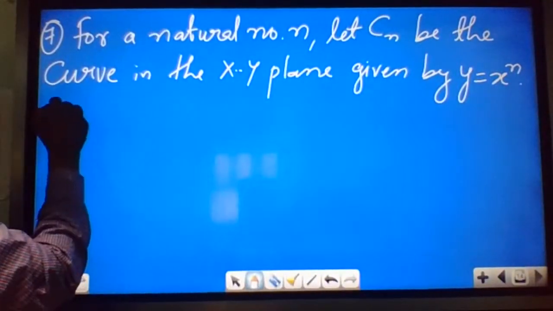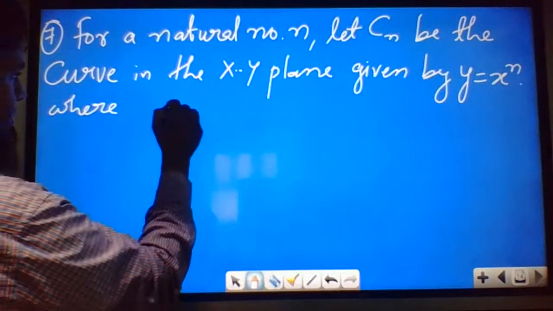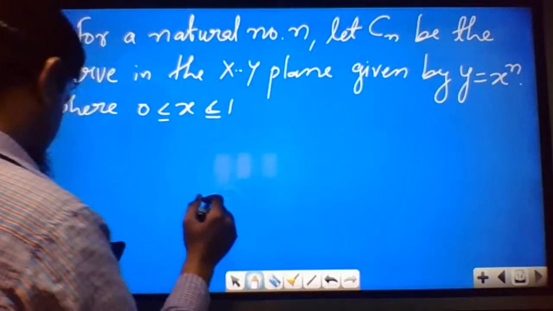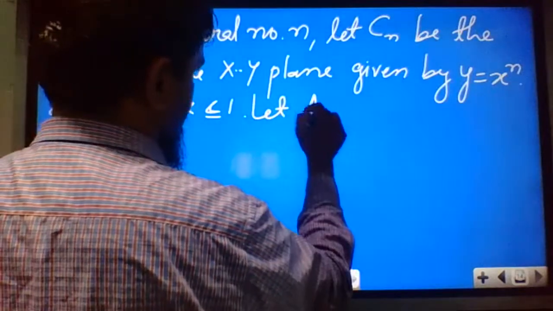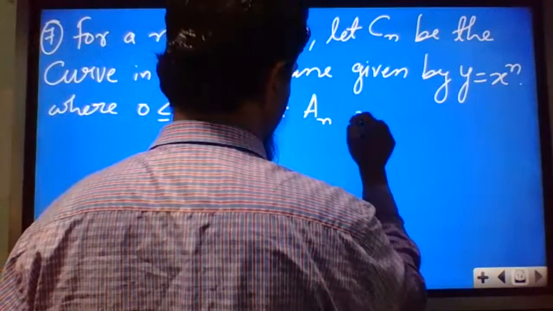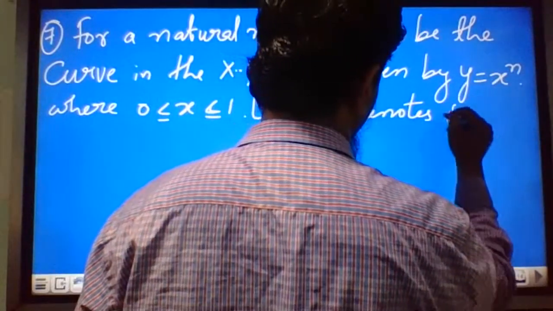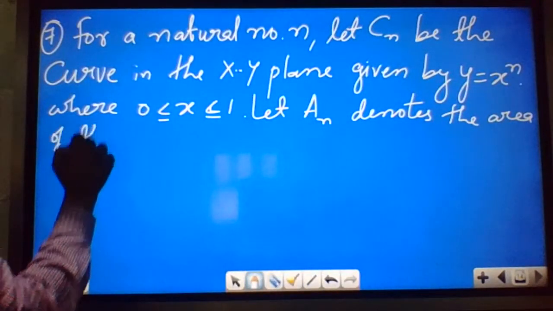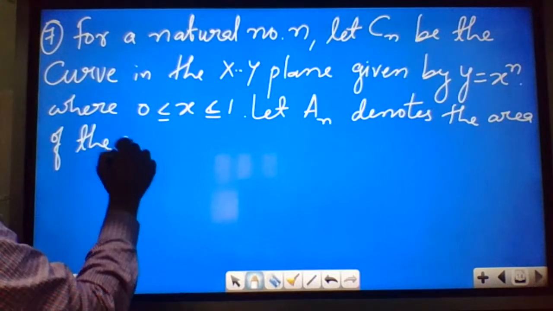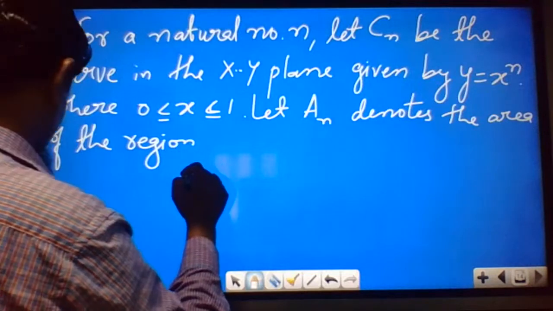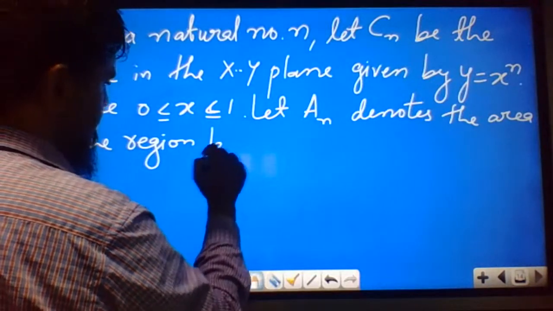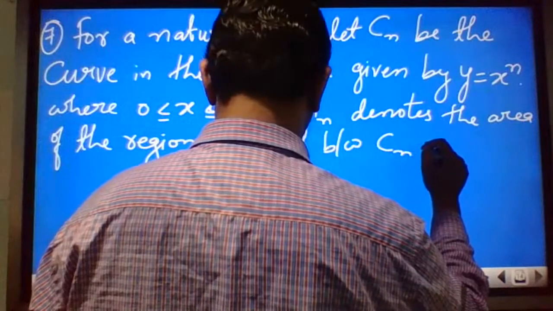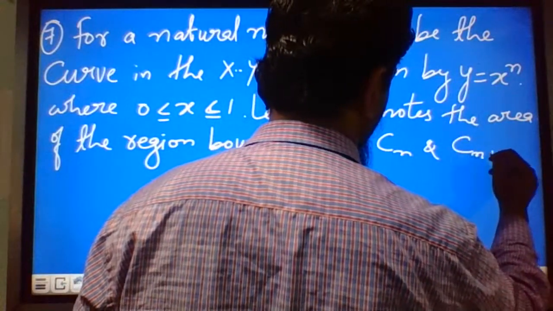where x is from 0 up to 1. Then let An denote the area of the region bounded between Cn and Cn plus 1.